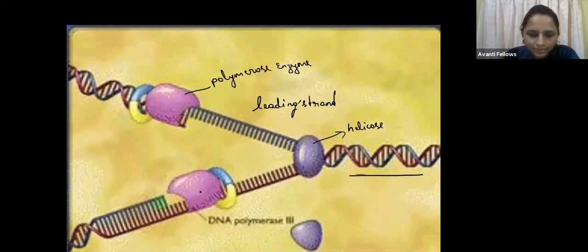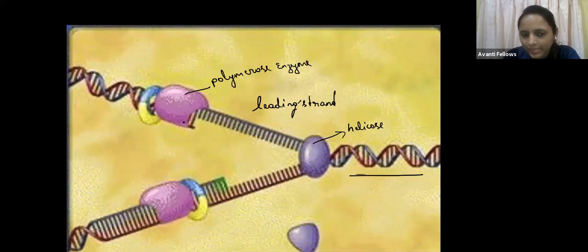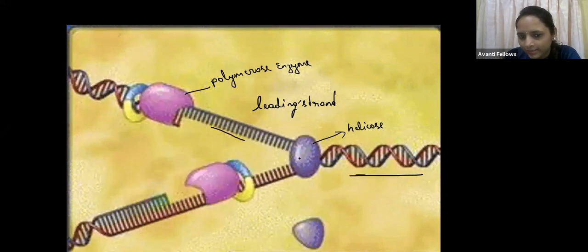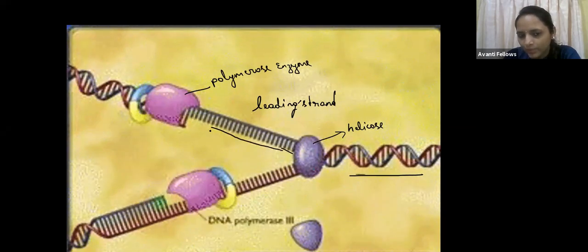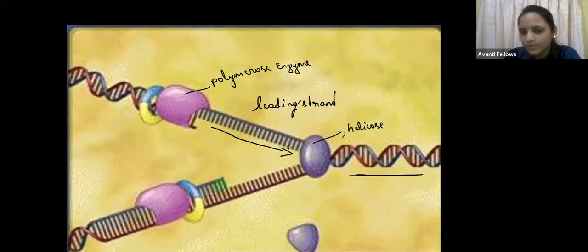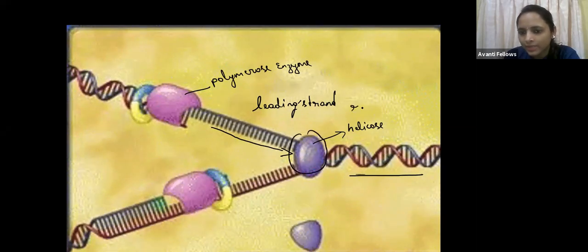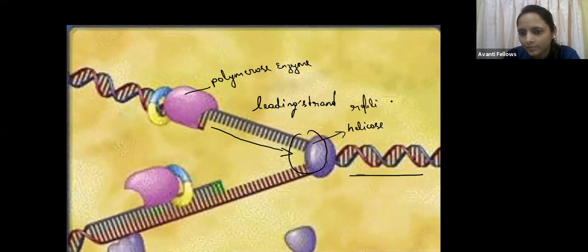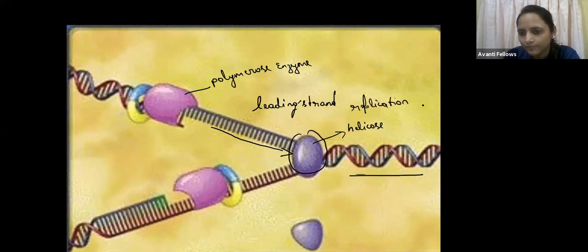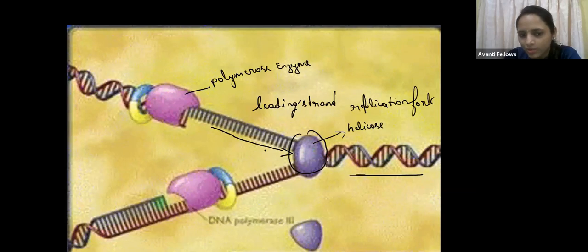See what happened here. The leading strand is coming towards the replication fork. This area we call the replication fork.